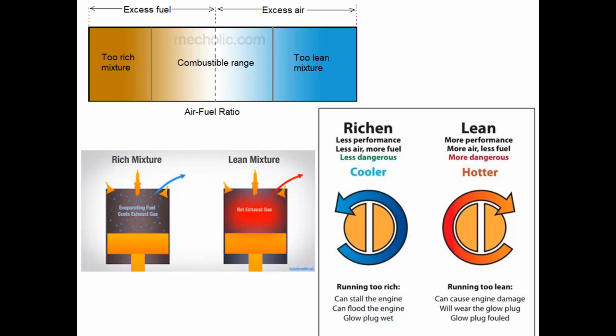This is just a representation of how the air fuel ratios range with the fuel. Too much rich mixture has excess fuel and lean mixture has excess air. And rich mixture, one of the advantages, it will cool the engine because it has more content of fuel, and this fuel will evaporate and it will absorb all the heat of the engine. And lean mixture, since there is more quantity of air and no fuel to take out the heat, you can experience a very hot condition for the exhaust gases.